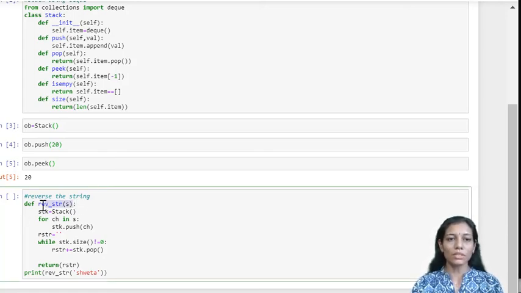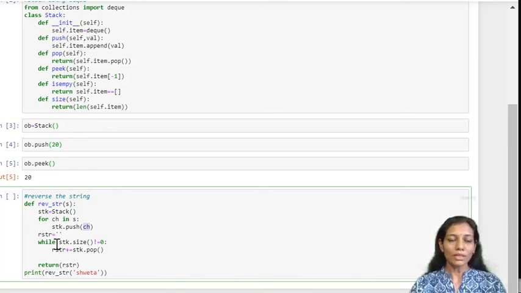It creates an object of the Stack class which we have already created, and each character from the string we push into the stack, one on top of another, until all the characters of the given string are pushed. An extended version can check for a palindrome by comparing the reverse of the string with the original string, but here we are restricting ourselves to just the reverse of the string.